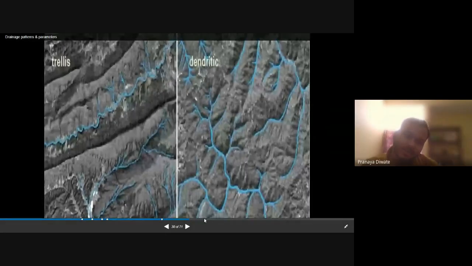Now there is always a confusion between trellis and dendritic. What is dendritic and what is trellis? You can see this figure and learn what the trellis is and what the dendritic is.